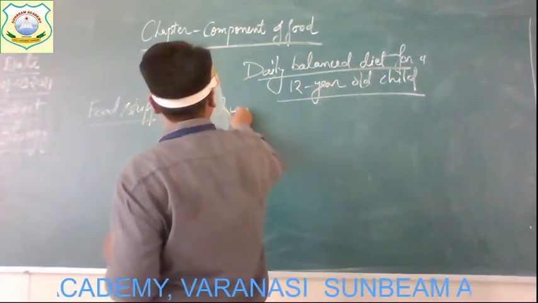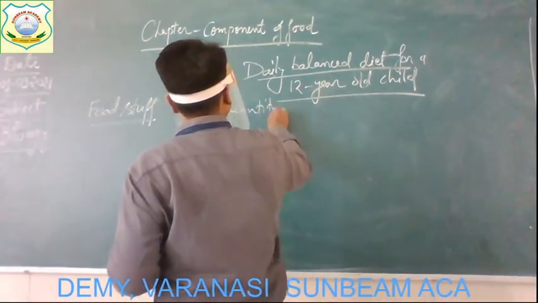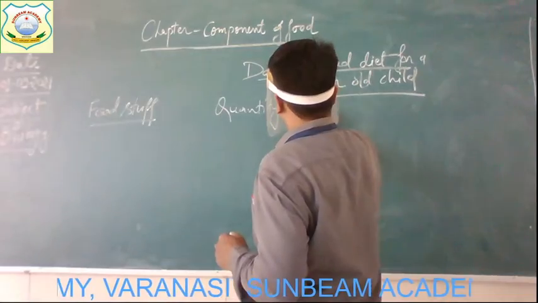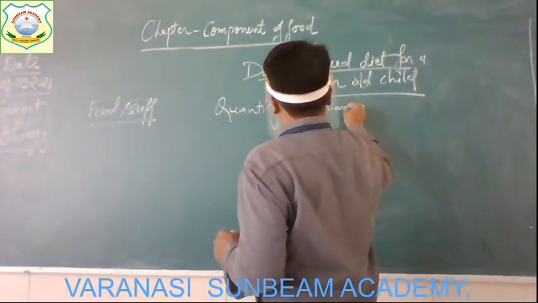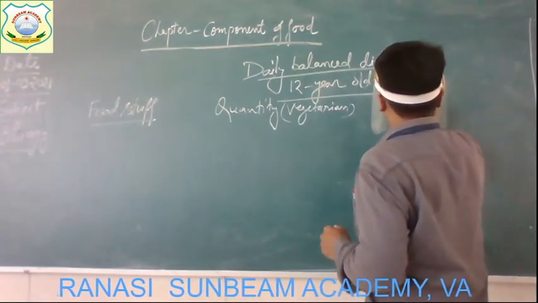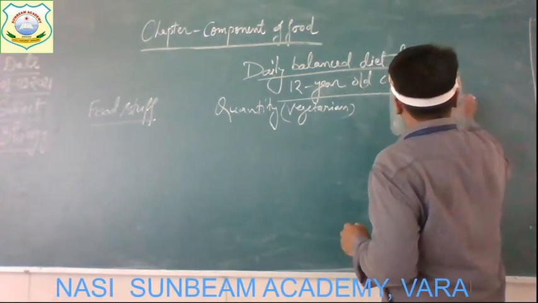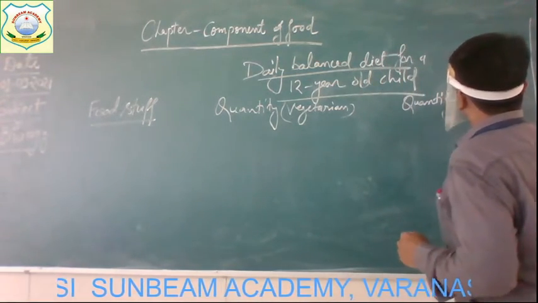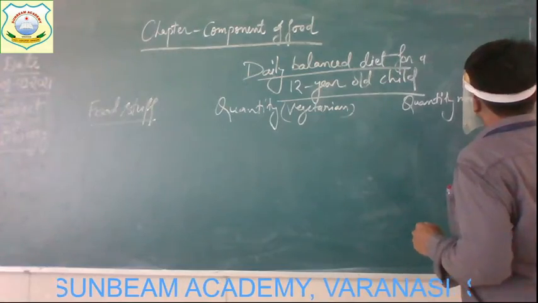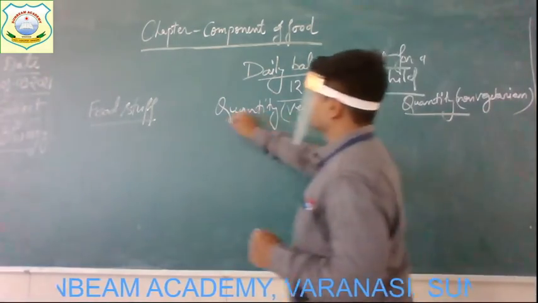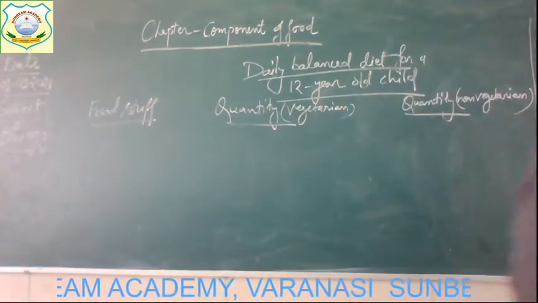Second one, quantity for vegetarian, and quantity for non-vegetarians. Alright, understood?